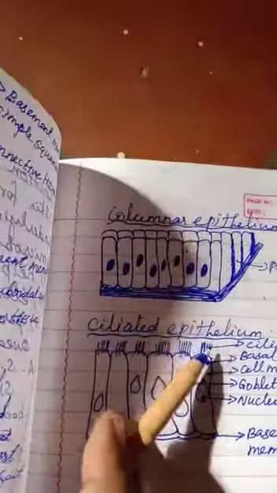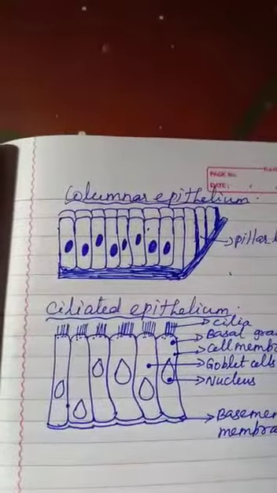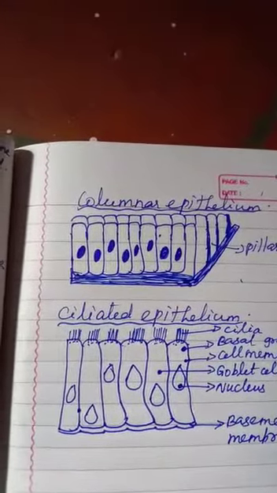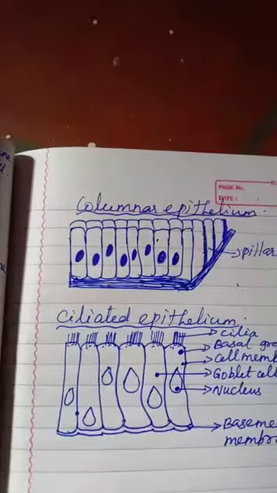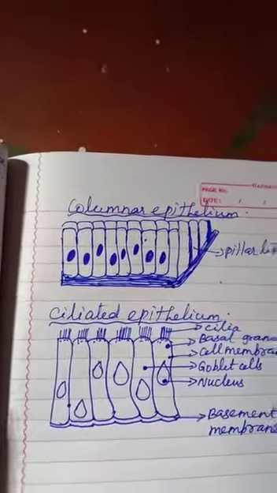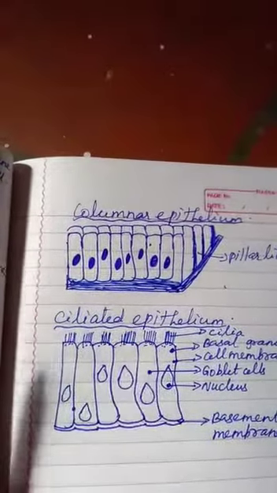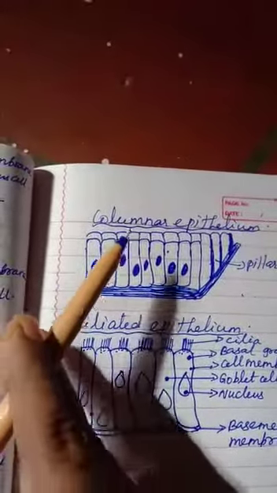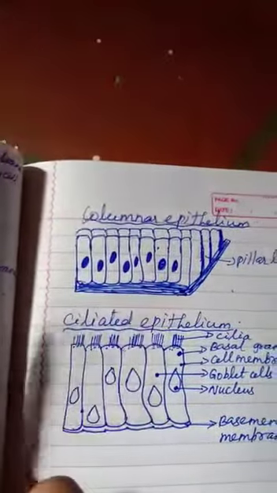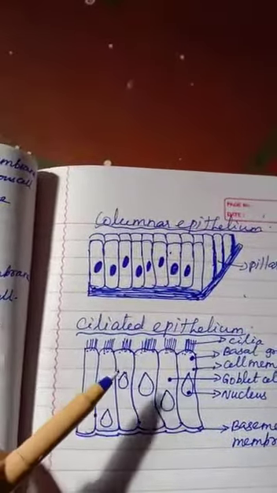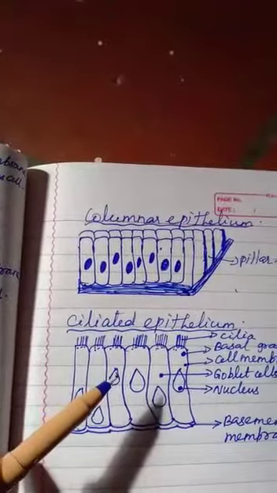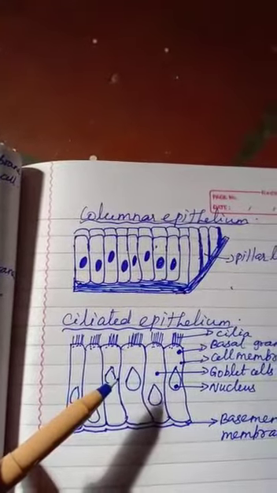Okay, you know what ciliated epithelium is? Certain columnar cells bearing numerous hair-like outgrowths called cilia are known as ciliated epithelium.